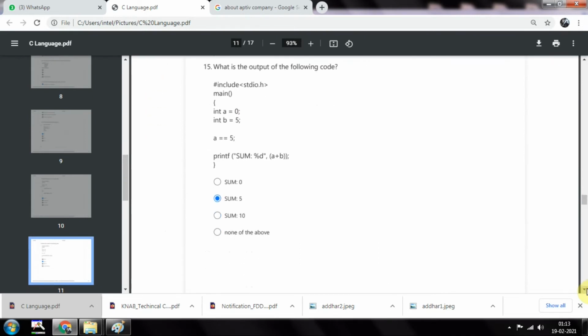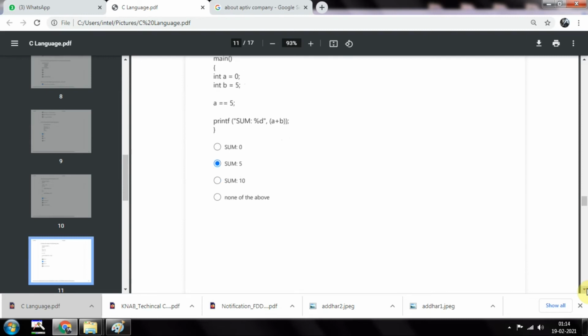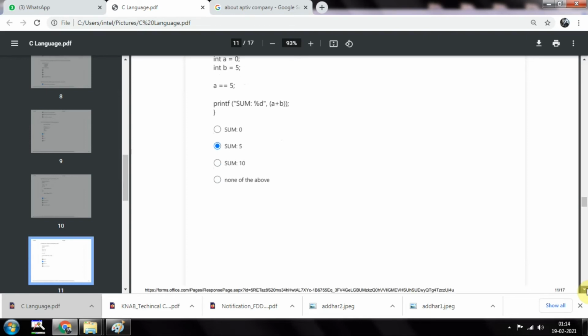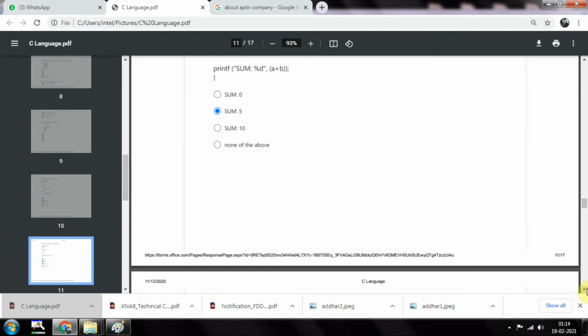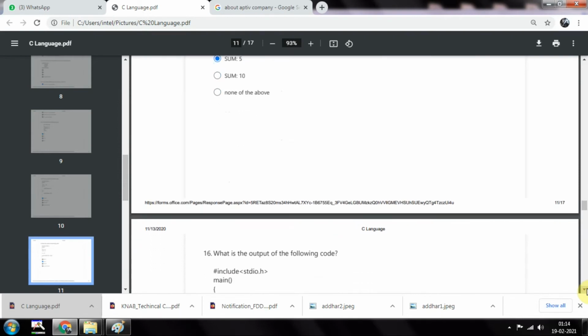And next thing, what is the output of the following code? Has include the header, then a equal to 0 and b equal to 5. So if a is equal to 5, print sum percentage d, a comma 5. So here a is not equal to 5, so it will be printing sum is 5. Okay, so then the next thing.